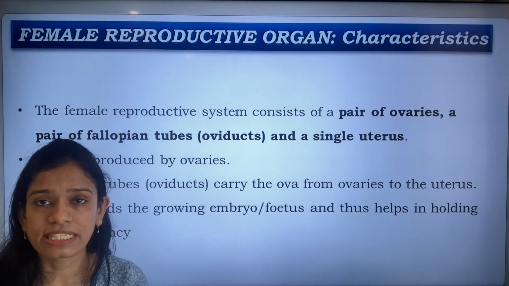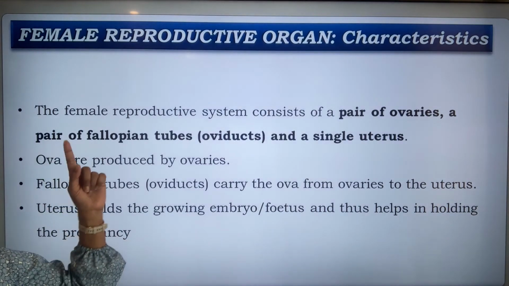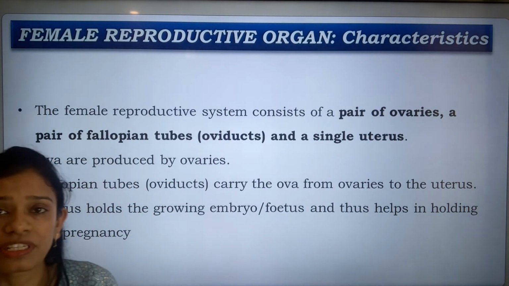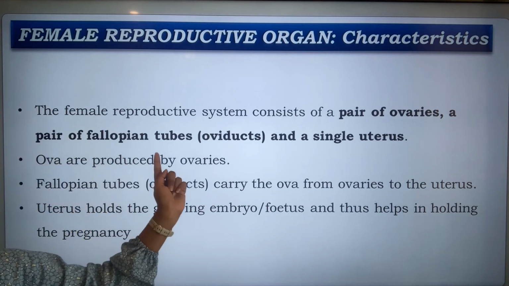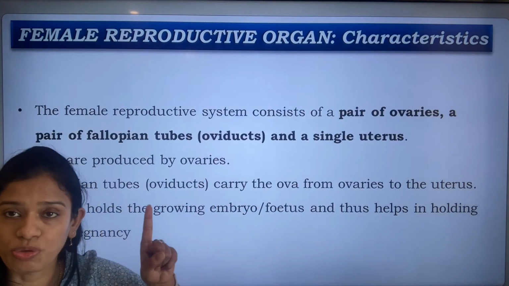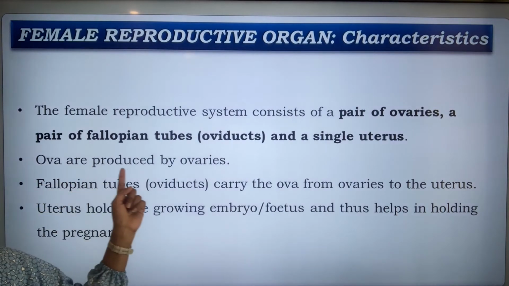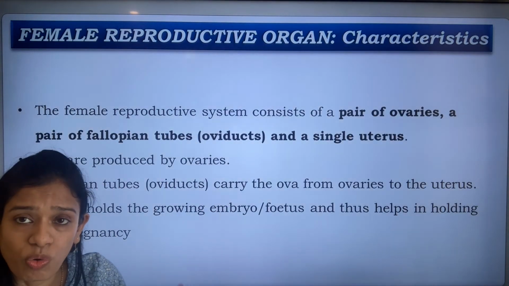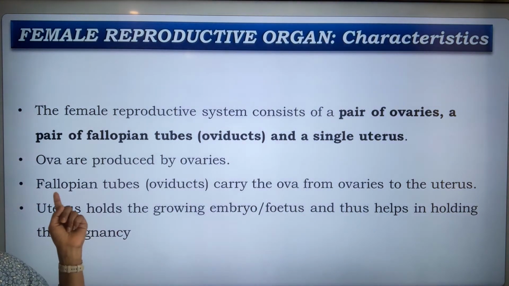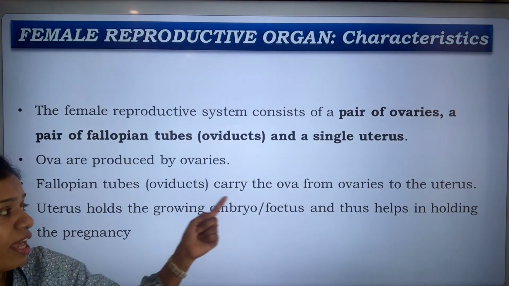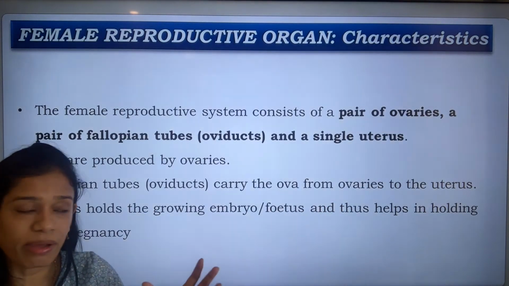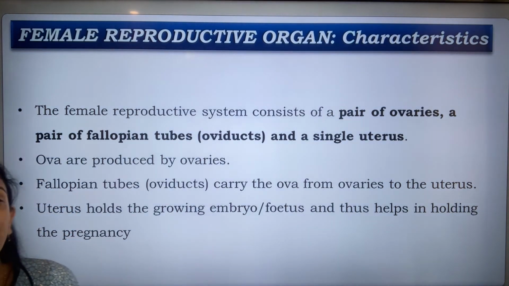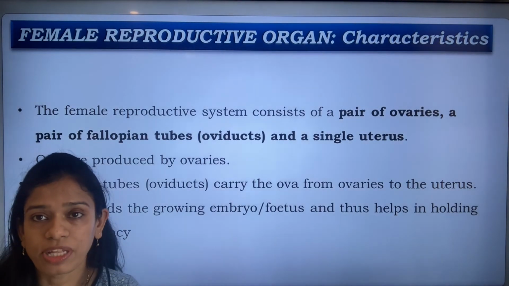Now moving on to the next slide, the characteristics of the female reproductive organ. The female reproductive system consists of a pair of ovaries, a pair of fallopian tubes or oviducts, and a single uterus. Ova are produced by the ovaries. Fallopian tubes, also known as the oviducts, carry the ova from the ovaries to the uterus, whereas the uterus holds the growing embryo or fetus and helps in holding the pregnancy for the next 9 months.